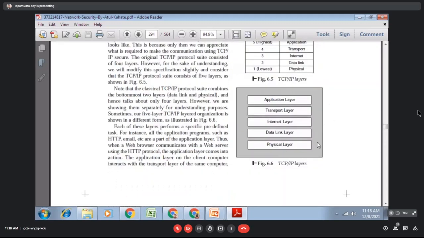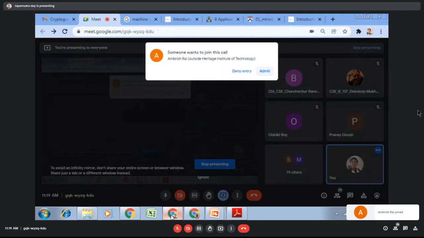This is the TCP/IP protocol suite. HTTP, the hypertext transfer protocol, is mainly useful for opening the browser or interacting between client and server. Everything is done with the help of the hypertext transfer protocol. For email, we have learned SMTP, the simple mail transfer protocol. Every protocol related to secure data transmission is part of the application layer.